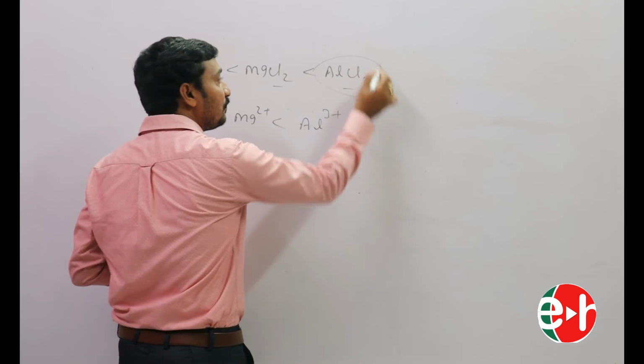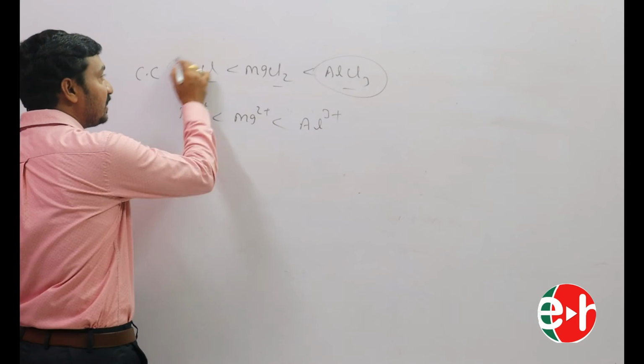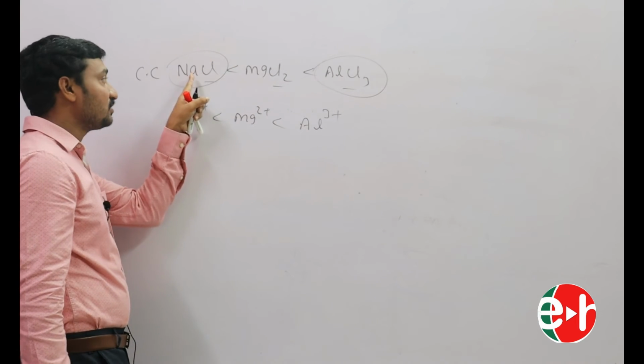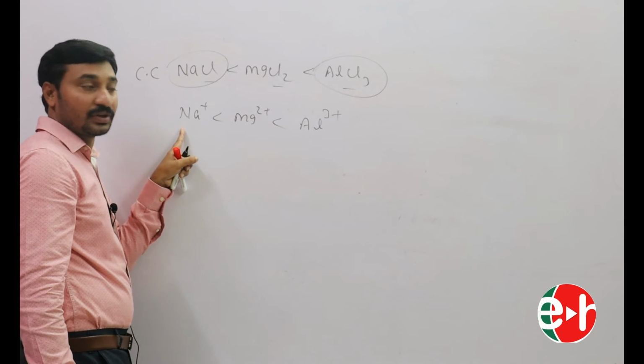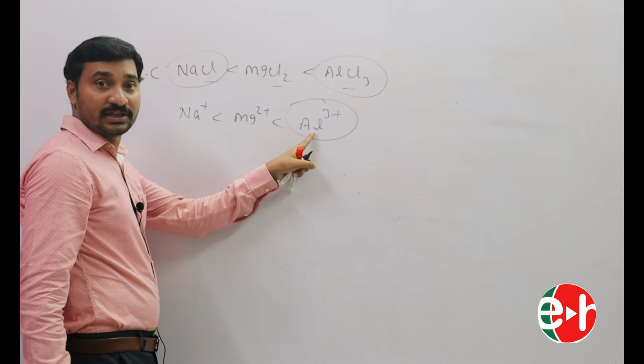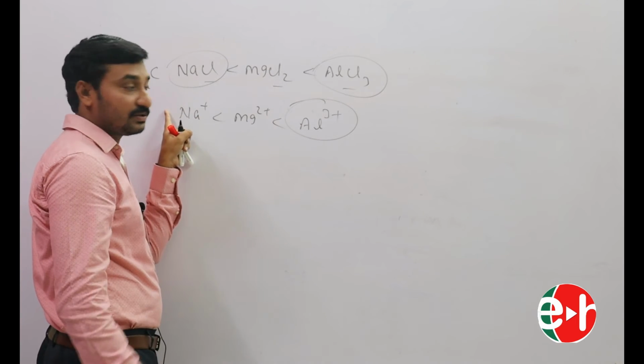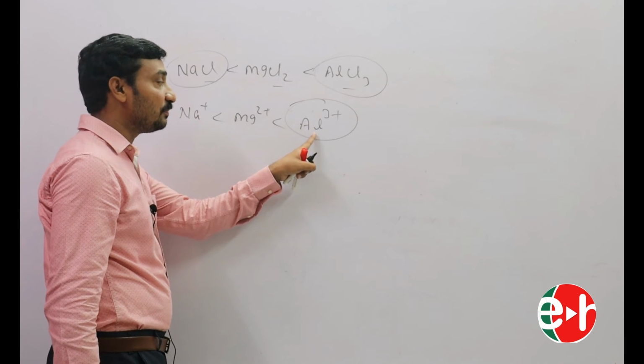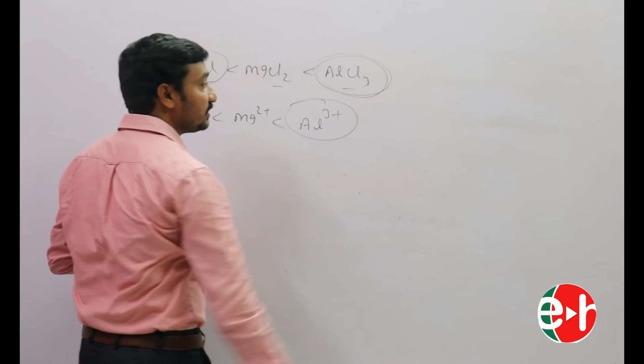So AlCl3 has more covalent character, and NaCl has less. Why? Because in Na+ the polarizing power is less. In Al3+ the charge is more and the size is less. That's why there is more polarization, so more covalent character in AlCl3.